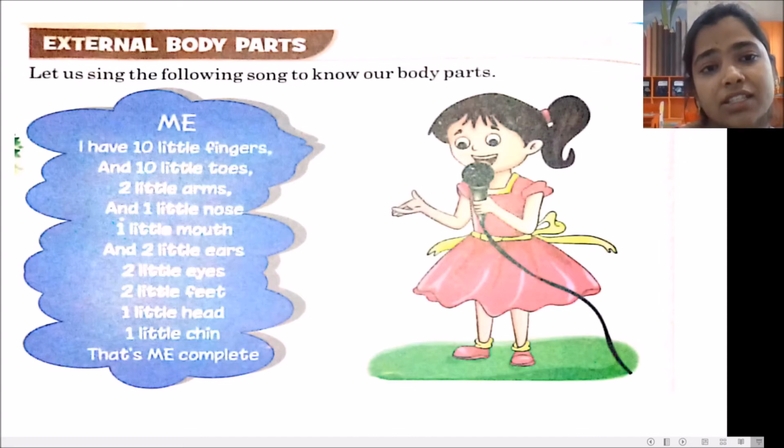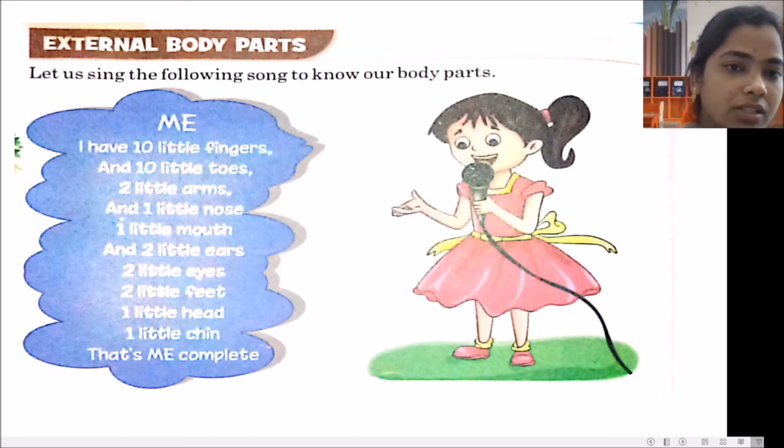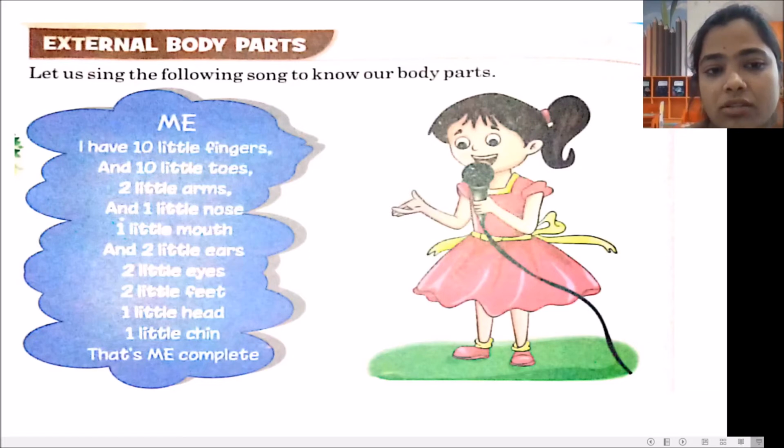I have 10 little fingers and 10 little toes, 2 little arms and 1 little nose, 1 little mouth and 2 little ears, 2 little eyes, 2 little feet and 1 little head and 1 little chin.